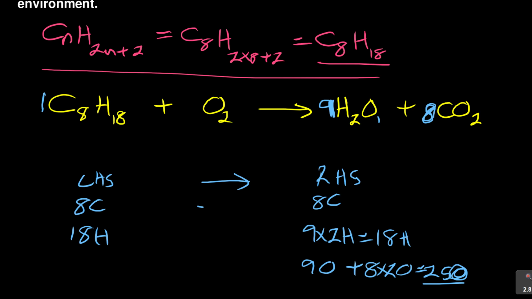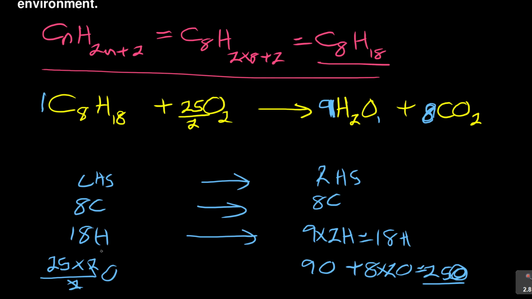So now the next thing that you need to do is to come here and say, I've got 25 oxygens, but you divide by 2. So that is 25 times 2 is 50 divided by 2. Are you with me? So with the oxygen on the other side, you'll be saying 25 times 2 over 2 oxygen. So that you've got what? 25 oxygen at the end. But now, that's not the final part.